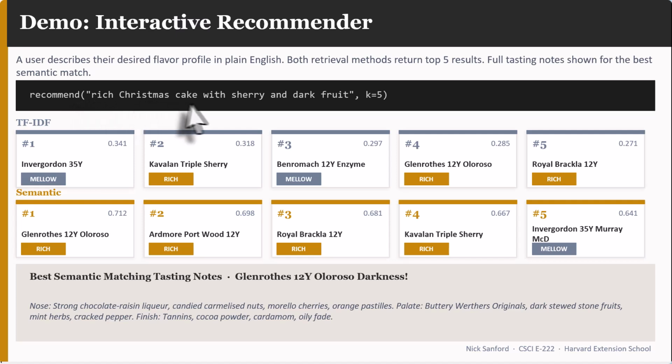So here I gave a quick example. We're going to run rich Christmas cake with sherry and dark fruit, and we run it through the TF-IDF and the semantic models. The TF-IDF returned 2 hits with mellow, 3 with rich. The correct answer is rich. The semantic model did a better job of selecting rich more frequently than the mellow. So the semantic model did a better job of matching the 508 corpus options to what we were trying to find, the rich Christmas cake. I'll also say Glenrothes 12-year Oloroso would be a perfect match for rich Christmas cake with sherry. So the semantic model did a wonderful job of figuring out the correct answer.